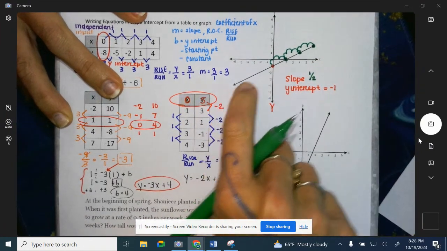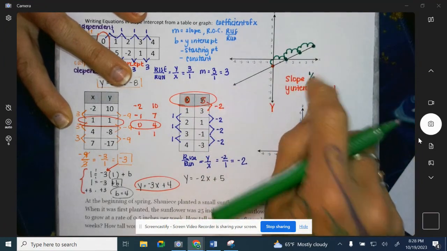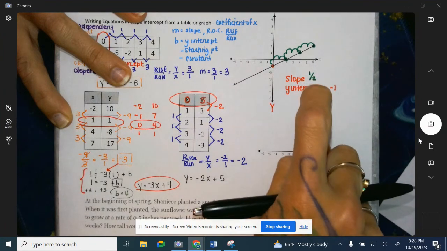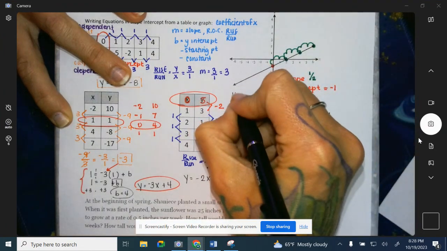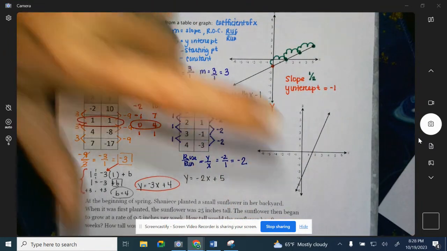I then stop and decide, is this a positive line or a negative line? It is positive, so our slope is going to be positive. So again, I now have my slope and my y-intercept. So y equals 1/2 x minus 1.